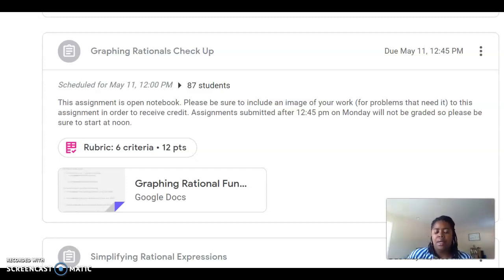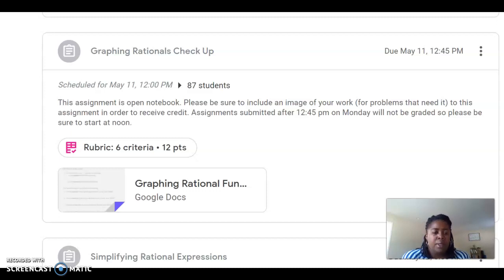For this assignment, it is open notebook, because how am I going to know if you didn't? But also you can use your notes for it. After you've done all these questions, please be sure to upload a picture of your work, because I will not grade it without any documentation. This assignment will be live at 12 o'clock, and I'm going to close it at 12:45.